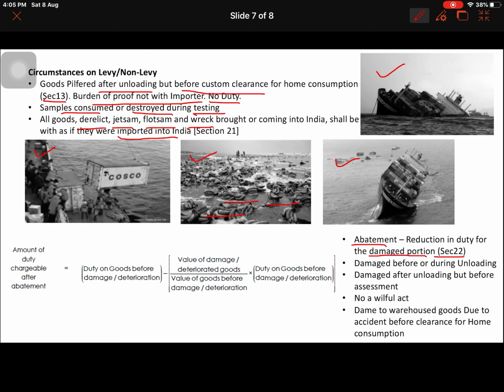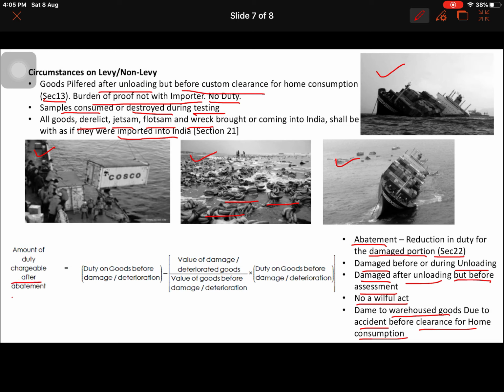Okay, so when is this abatement possible? When the goods are damaged during unloading, or damaged after unloading but before the assessment officer is going to assess you, and there should not be any willful act. Willful act will not qualify for abatement. Also, goods damaged in a warehouse due to accident before home clearance. The goods are cleared for warehousing, and before clearance to home consumption, they are the responsibility of customs at the warehouse, but if due to some accident the warehoused goods are damaged, that is also allowable for abatement. So what is abatement, guys?